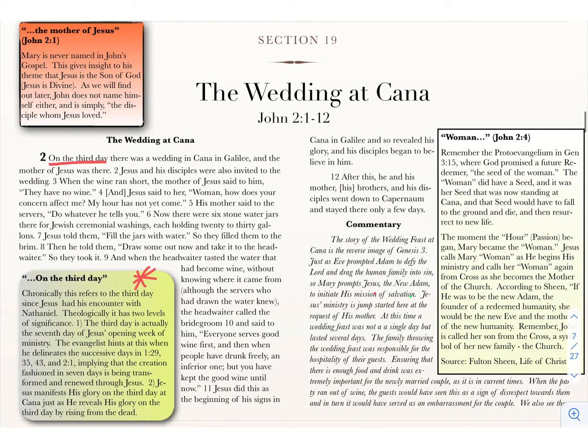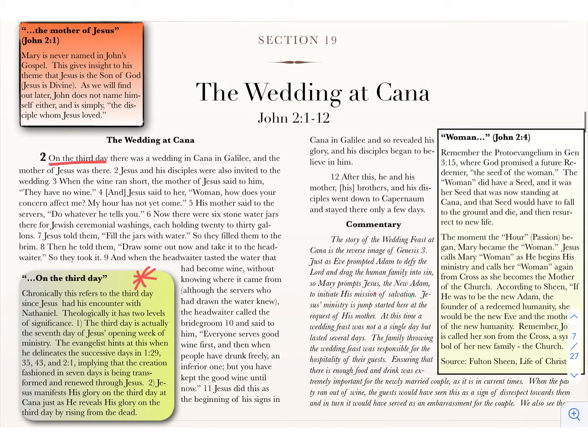Now, why do I say it's Saturday? Because John is connecting the idea of creation in seven days, and Jesus performing this miracle on the seventh day, to God resting on that seventh day. In this, we see that Jesus is the new creation. That's what he is here. And the second thing that we see by this "on the third day" is that Jesus here on the third day is manifesting himself.